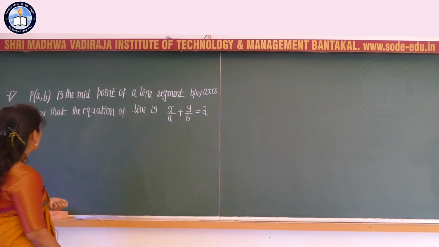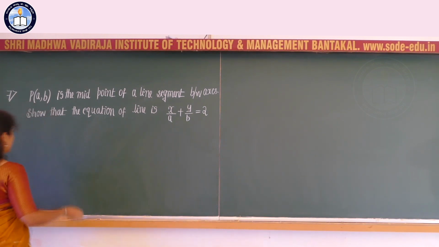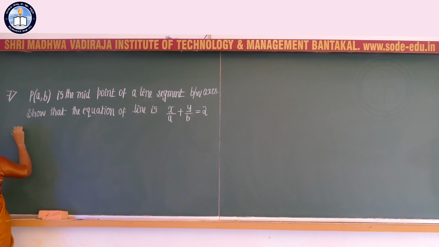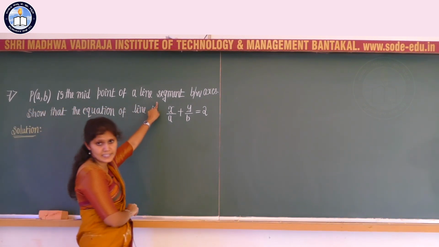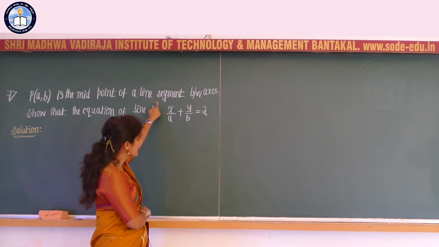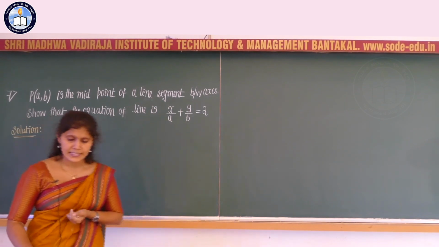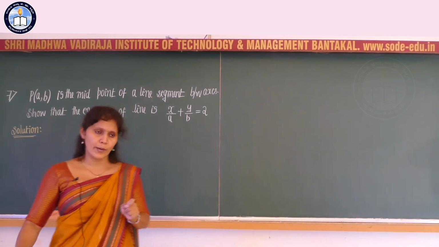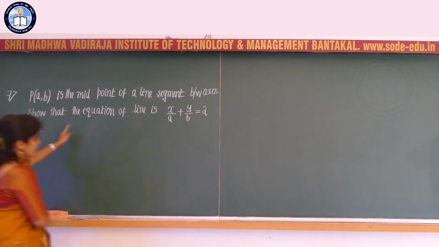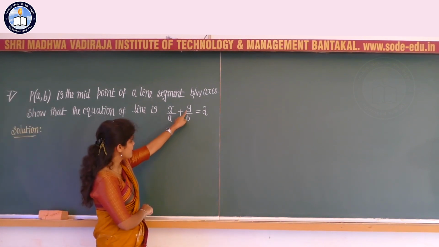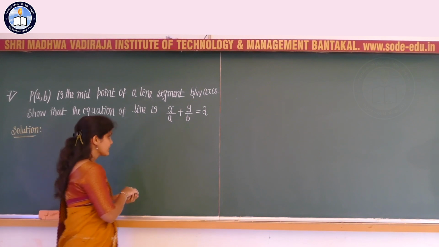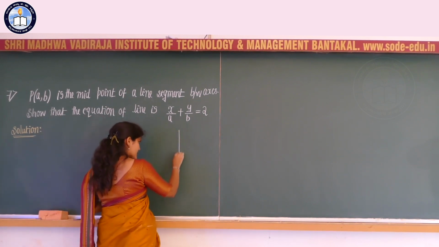Show that the equation of the line is x by a plus y by b is equal to 2. And here, what is the given data? While writing the solution, let's consider the given data: P of a comma b is the midpoint of the line segment between the axes. Between the axes means I should consider the x coordinate and the y coordinate. Show that the equation of the line is x by a plus y by b is equal to 2, correct?